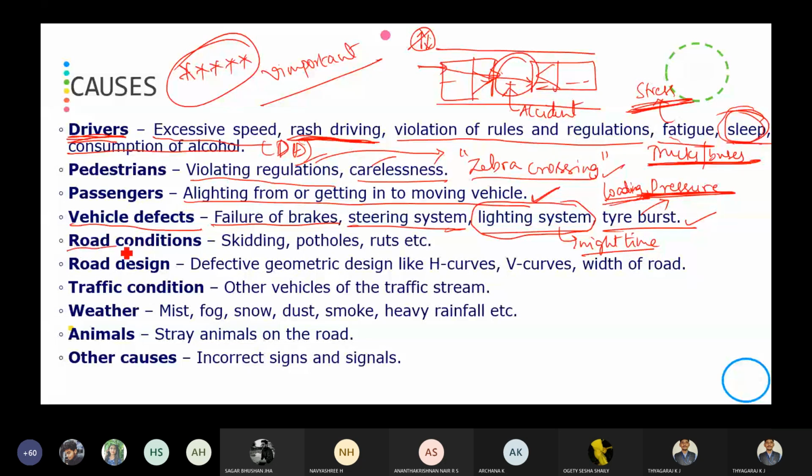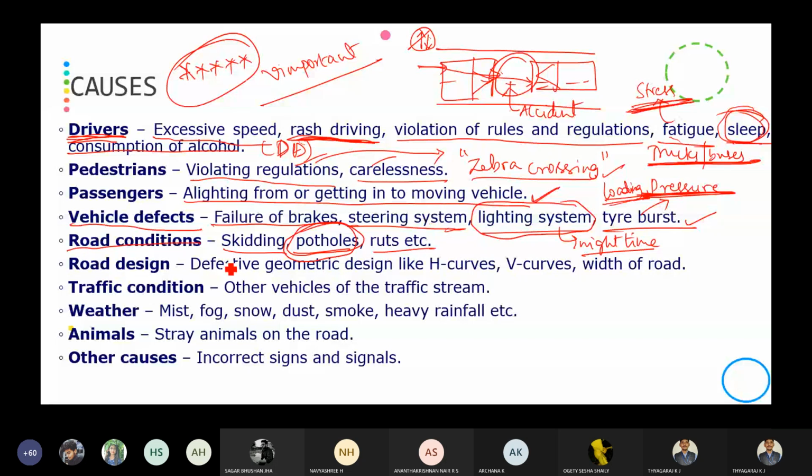Then road conditions: skidding, potholes, ruts, etc. The pothole formation leads to accidents. I told you, in 2018-19 the majority of accidents in Bangalore were because of potholes only, because of the poor condition of the roads and the formation of potholes, which leads to accidents.